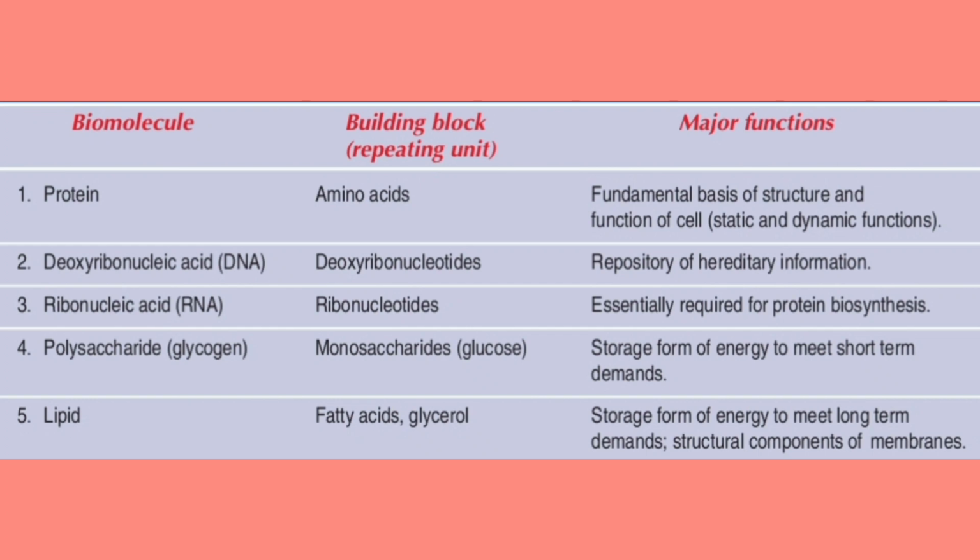Now polysaccharides, or it is also known as glycogen, which is made up of monosaccharides or glucose, which is energy form, which gives energy to the body to meet short term needs. Then lipid is made up of monomeric units such as fatty acids and glycerol, where it is a source of energy form which helps in meeting the long term needs, and it also gives structural component. It also makes most of the structural component of membranes.